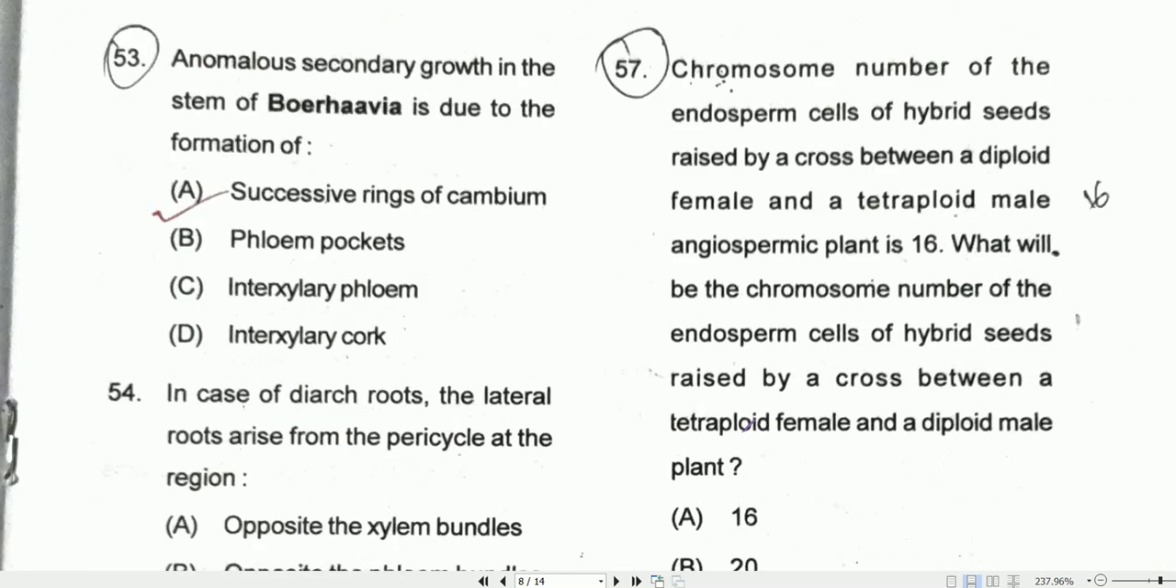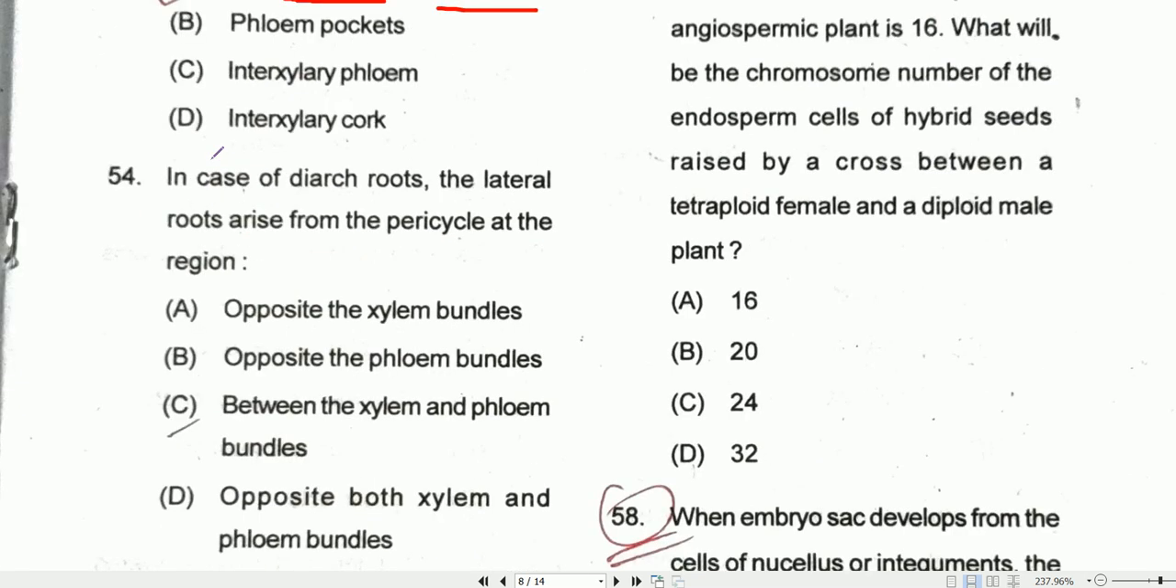Coming to question number 53, anomalous secondary growth in the stem of Boravia is due to the formation of successive rings of cambium. So option A will be the correct one. Coming to question number 54, in case of diarch roots, the lateral roots arise from the pericycle at the region between the xylem and phloem bundles. So option C will be the correct one.